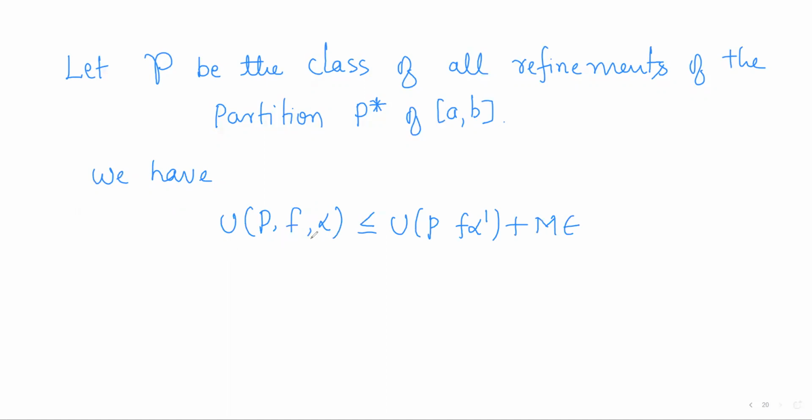Now U(P, f, alpha), here P is any refinement of partition P star.